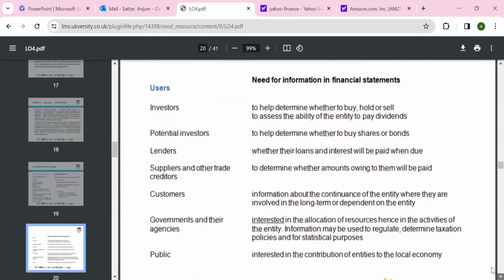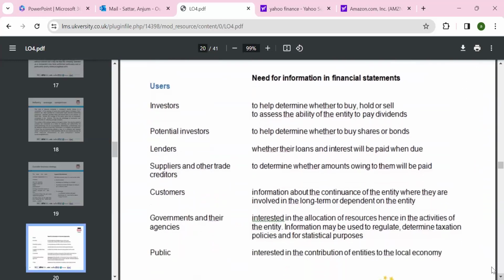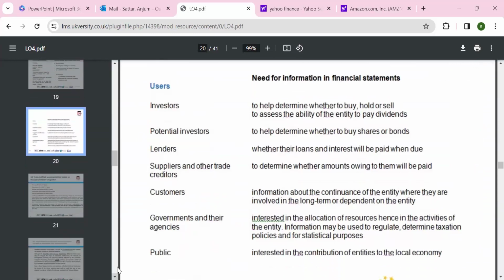Okay, so we have different stakeholders. Stakeholders means anybody who has any investment or interest in the company. So we can look at the potential investors. They always have different interests. When you interpret the ratios, they help you determine whether to hold or sell, and the ability of the entity to pay the dividend or not. So on the basis of these ratios, we can interpret. Tax authorities are interested in the tax being paid.